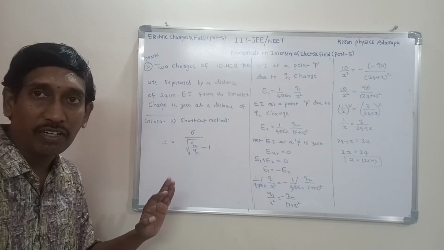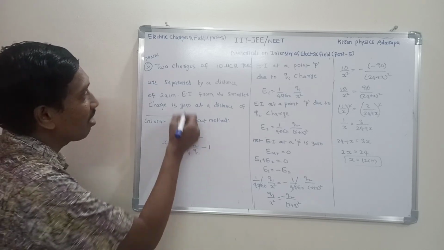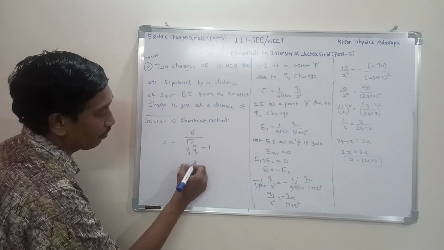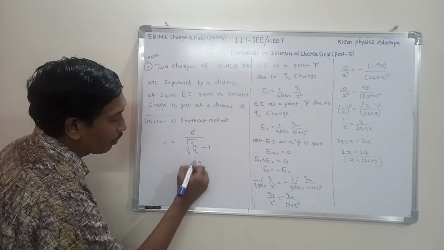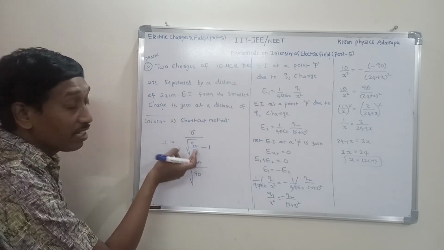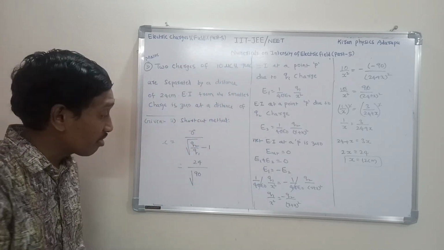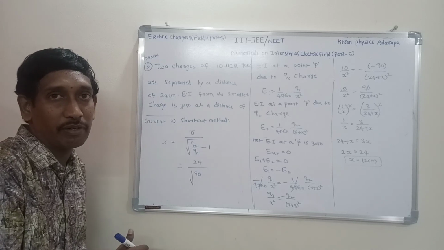It's a very simple method. Here R, Q1 and Q2 are given, so substitute. R is 24, by under root of Q2, which is 90. Don't substitute minus 90, because in the derivation the negative sign is already accounted for.